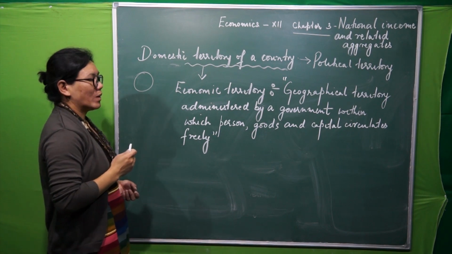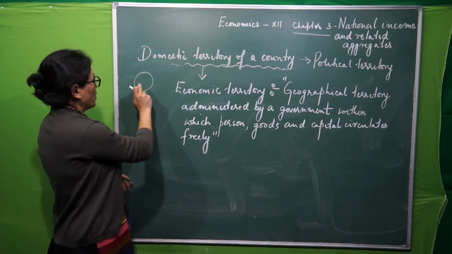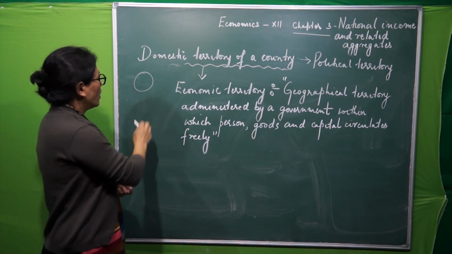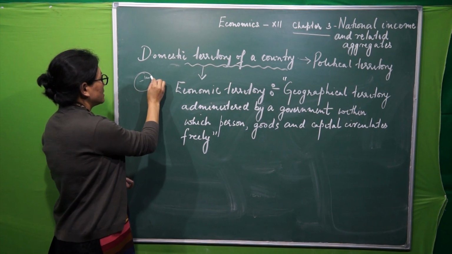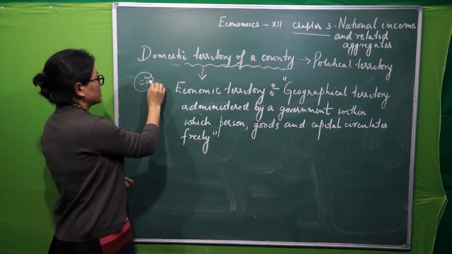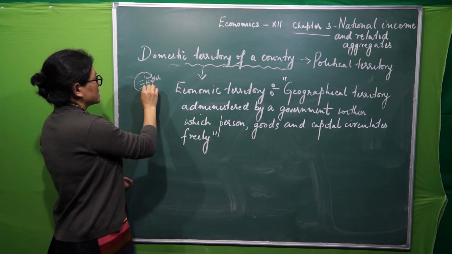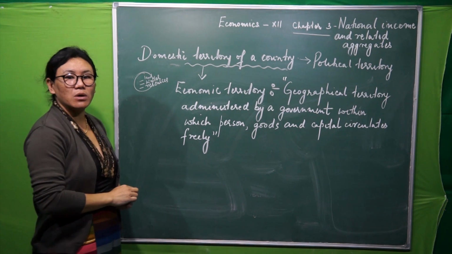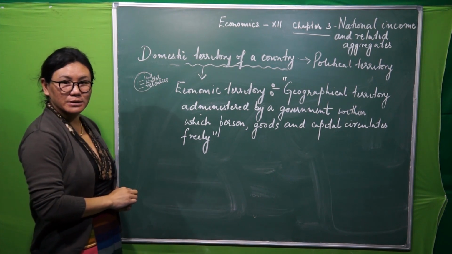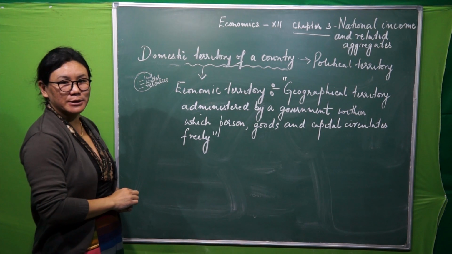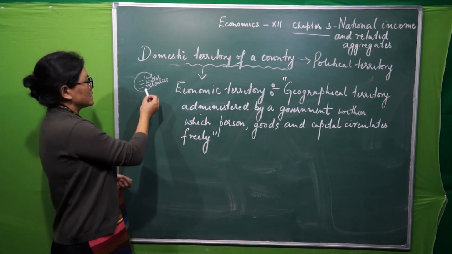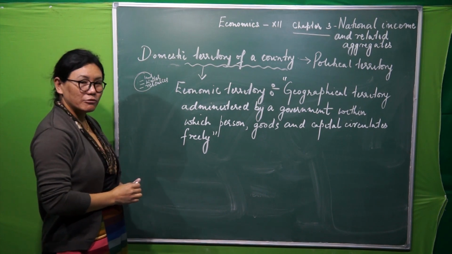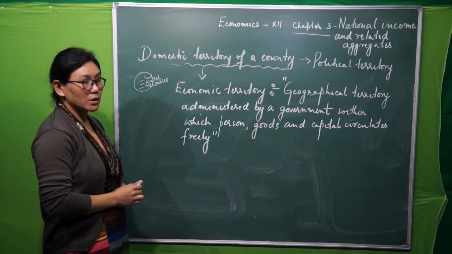Now, whatever comes within this boundary of India, whether it is land, water, or resources, it belongs to India, right? It is India's property. So we consider such things as the domestic territory of a country.